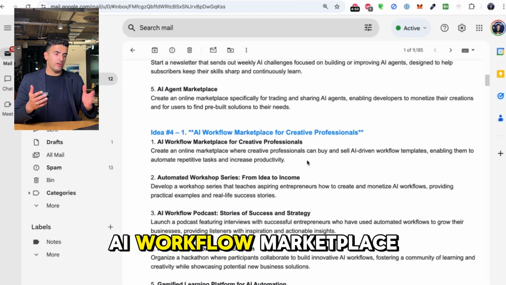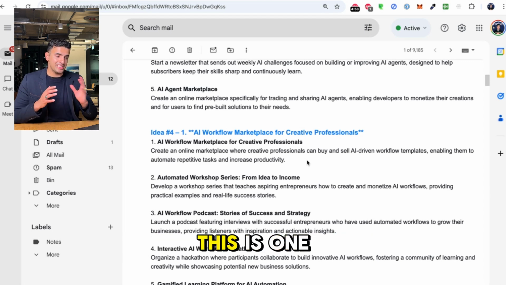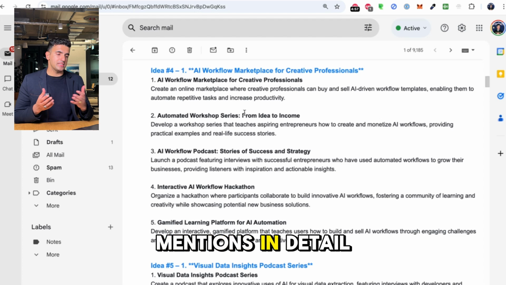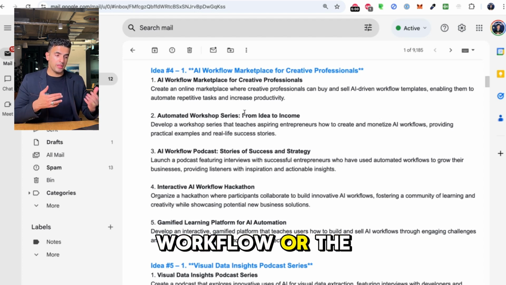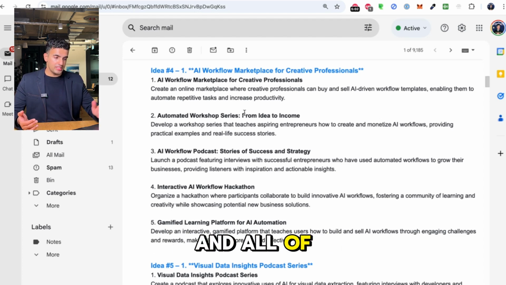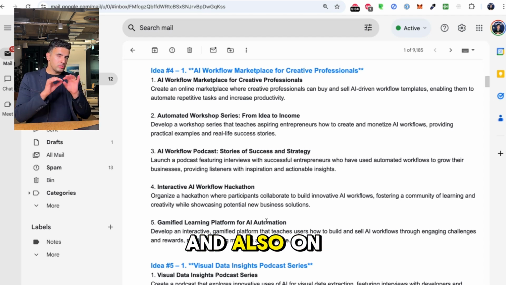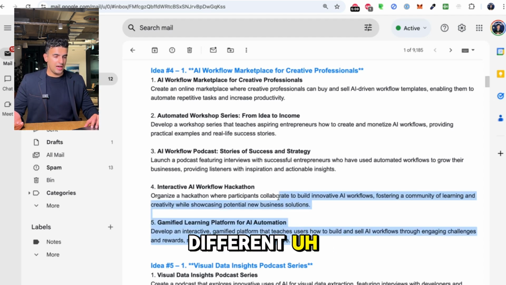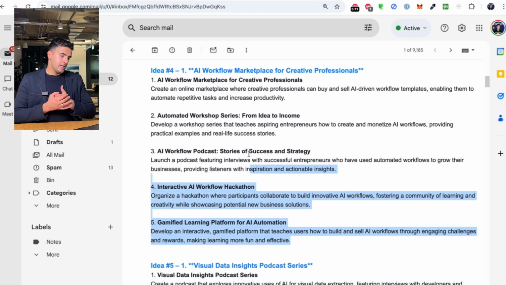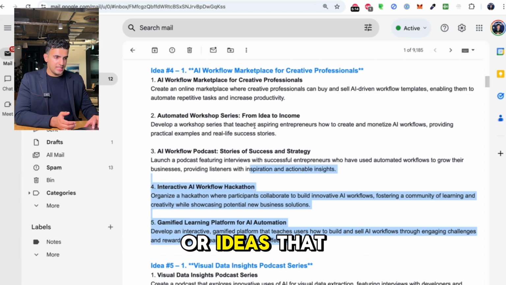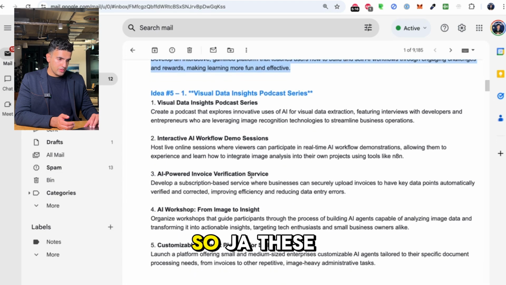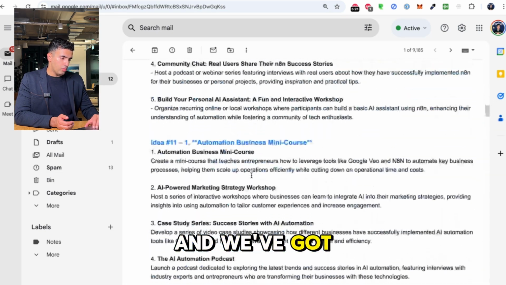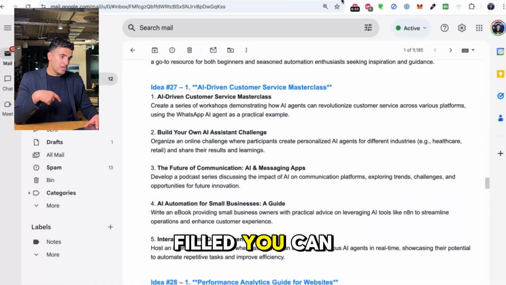And look at this, AI workflow marketplace for creative professionals. So this is one of the N8N automations that has been created. And then it mentions in detail, okay, how should the workflow look like? And all of the steps are also mentioned here. And also on every topic that you could see, you see what are the four different kinds of automations or workflows or ideas that one can work on. So yeah, these are the titles and all of the ideas that you see here, and this is completely filled. You can also use it.